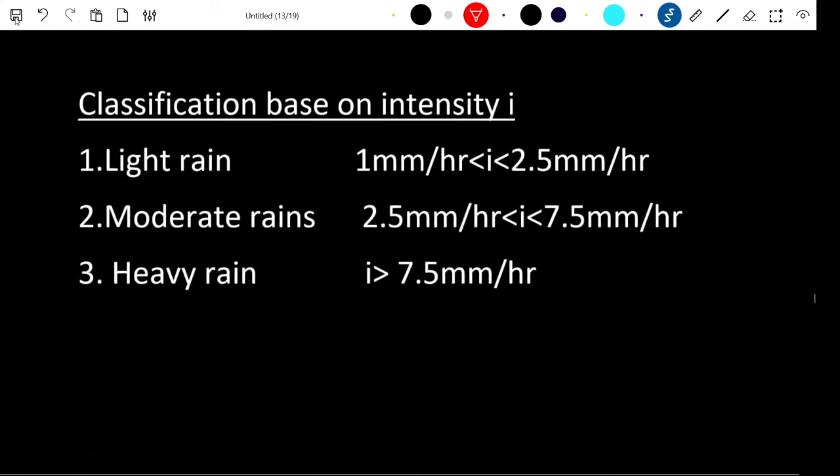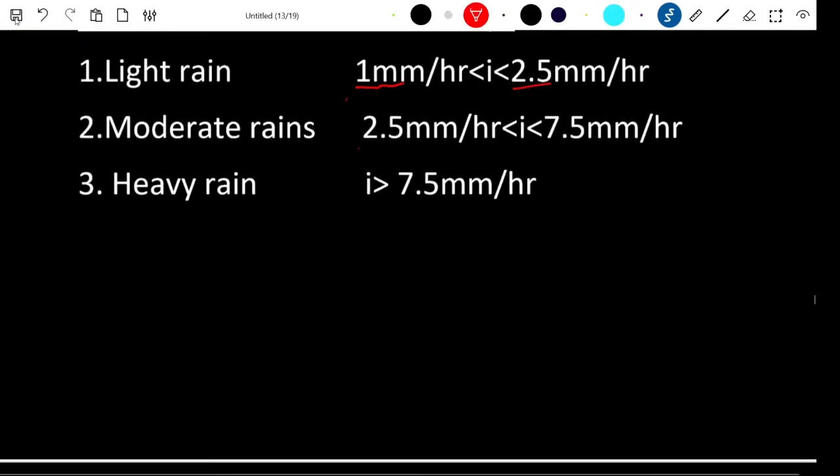Now again, rain based on intensity is classified as light rain, moderate rain and heavy rain. Light rain has an intensity between 1 to 2.5 mm per hour, moderate rain has an intensity of 2.5 to 7.5 mm per hour, and heavy rain has an intensity greater than 7.5 millimeters per hour.